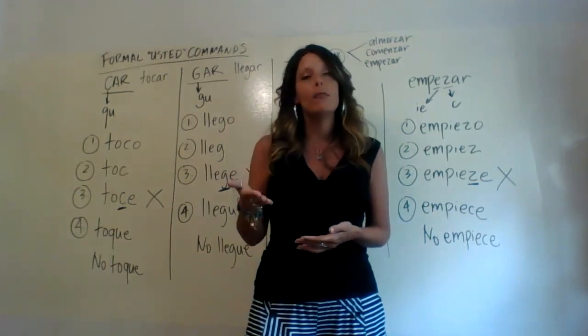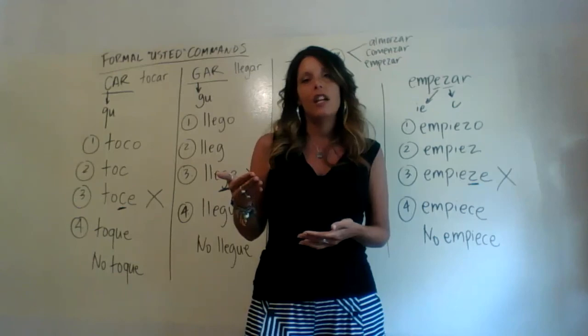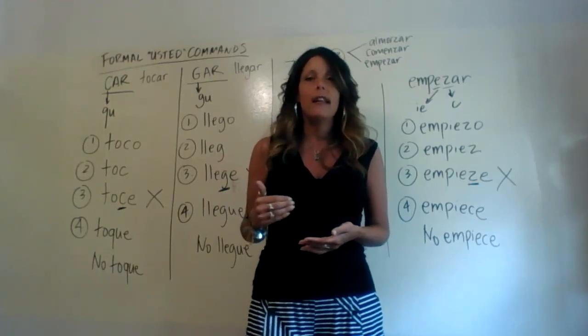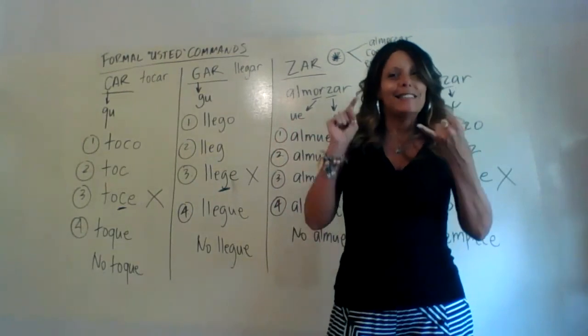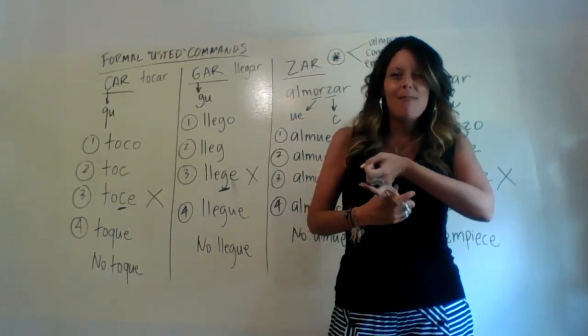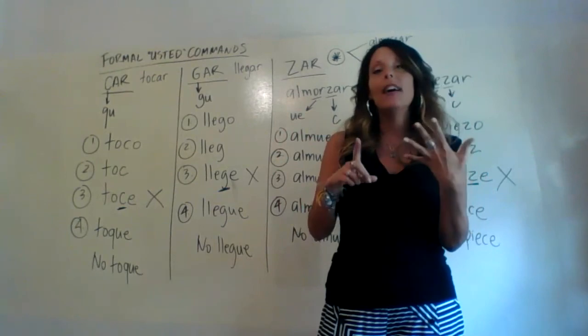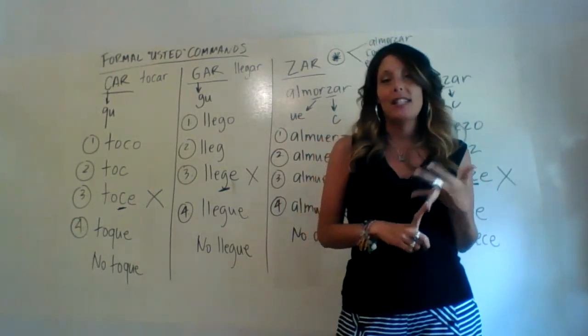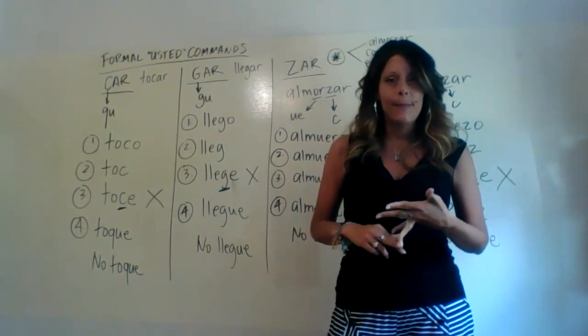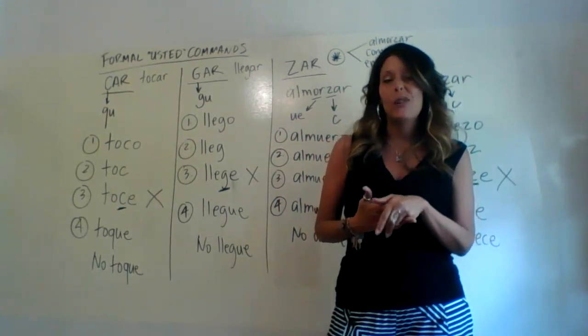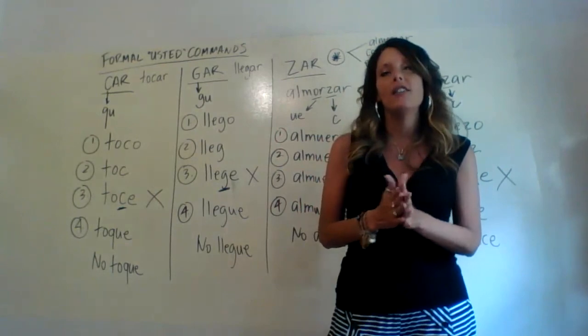With GAR verbs, that G is going to now change to a GU combination. And with ZAR verbs, most of the time there's stem change as well. But the thing to remember is that Z is going to have to change to a C. And that is formal usted commands with CAR, GAR, and ZAR verbs.